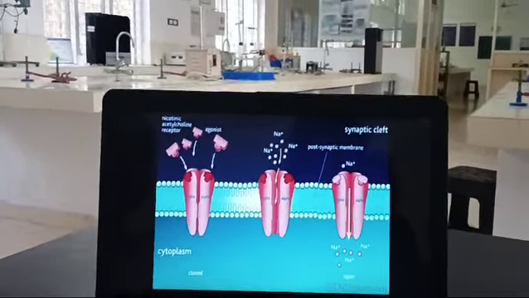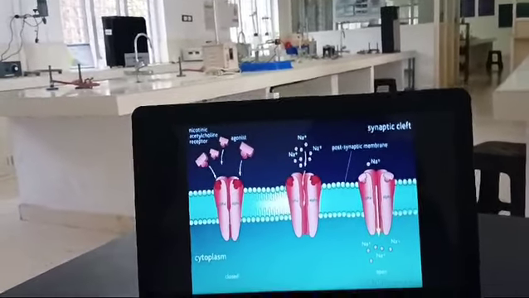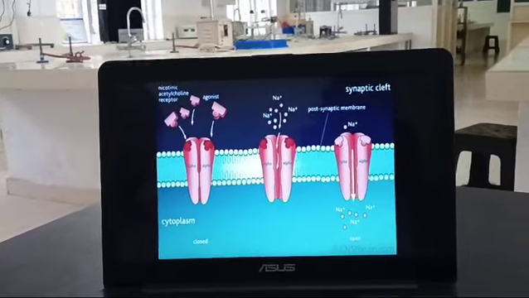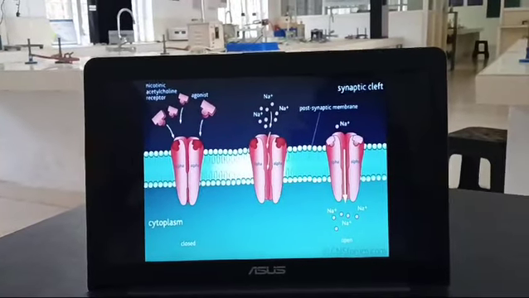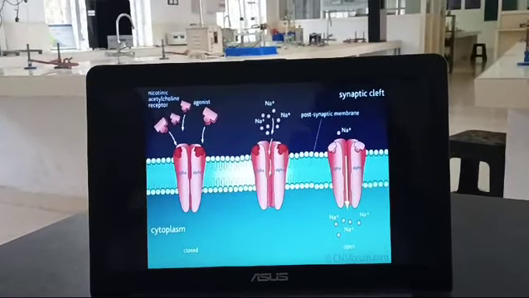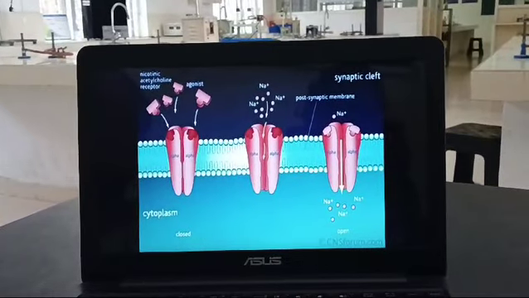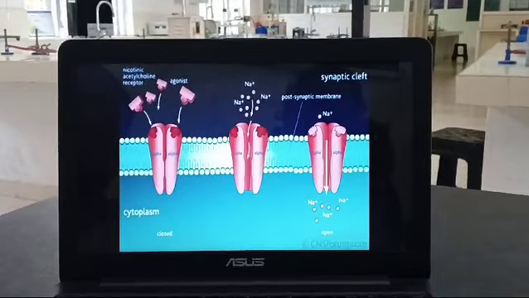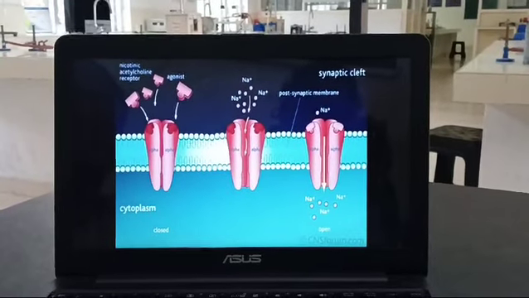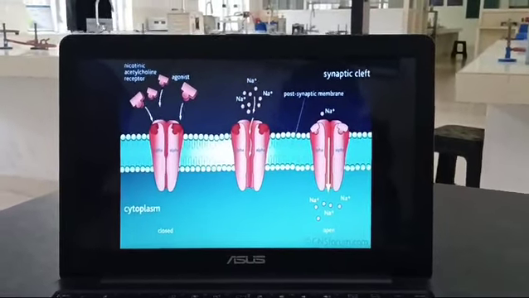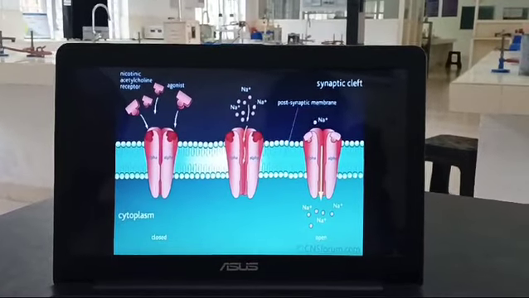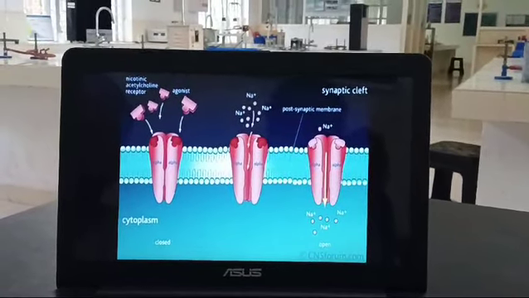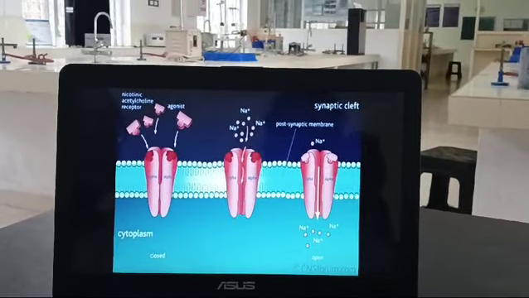Example here is the acetylcholine receptor. There are other examples also, like GABA. Here the agonist is binding, and once the agonist comes and binds, the channel will be opened for sodium ions. Sodium ions move into the cytoplasm from the synaptic cleft, and the postsynaptic membrane also is shown. The volume of sodium ions inside the cytoplasm will be increased.